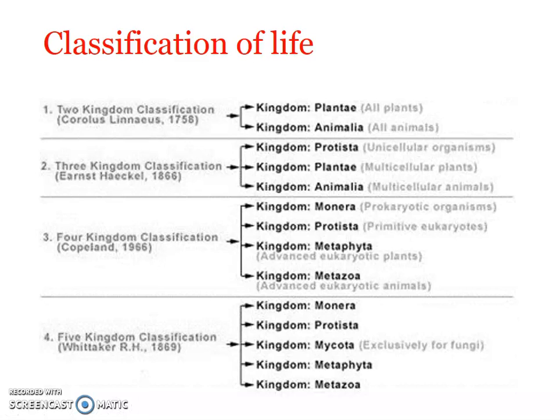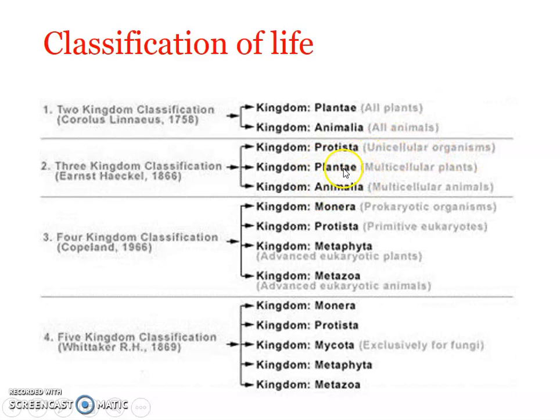The organisms like unicellular organisms were included under Protista, and all the multicellular plants were included under kingdom Plantae. Multicellular animals were included under kingdom Animalia. Later on, all organisms other than these two, the microscopic organisms, were included in the Protista.